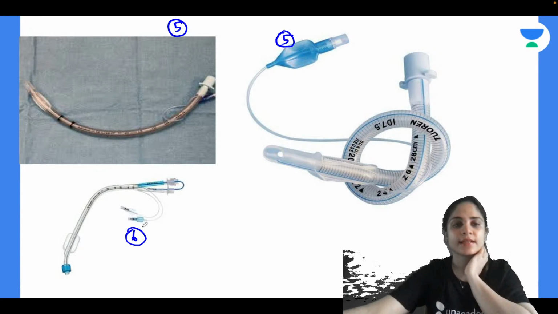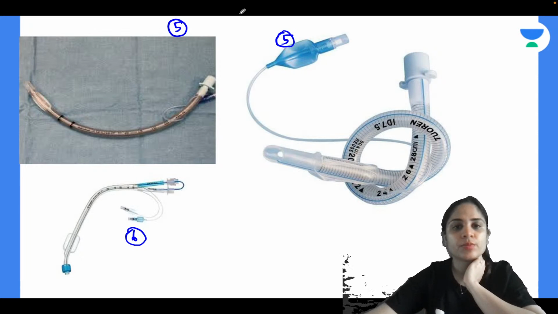And then we have number 6. So can you guys identify for me tube number 5 and tube number 6? Braided tube. What is braided tube? There is no braided tube.